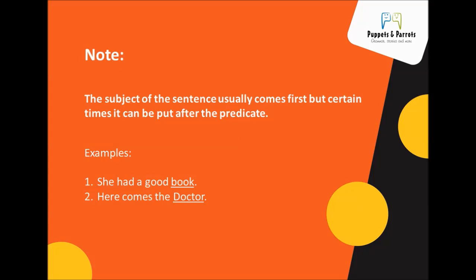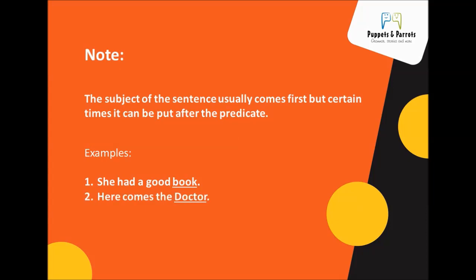Let's see the differences. In the first sentence, she had a good book. First, locate the verb in the sentence. Had is the verb in the sentence. Now ask a question by placing who. Who had a good book? She had a good book. So she is the subject of the sentence. Had a good book is the predicate of the sentence, because after the verb, the entire group of words comes under the predicate.